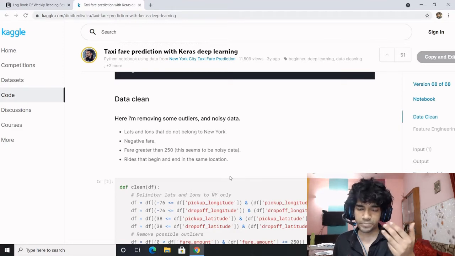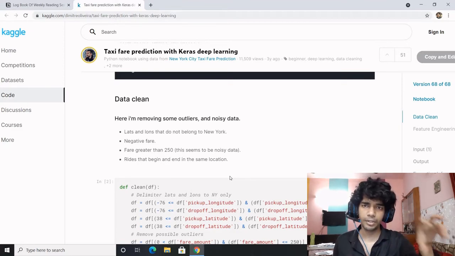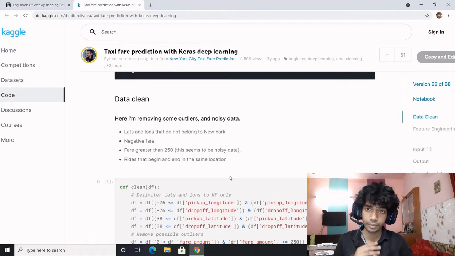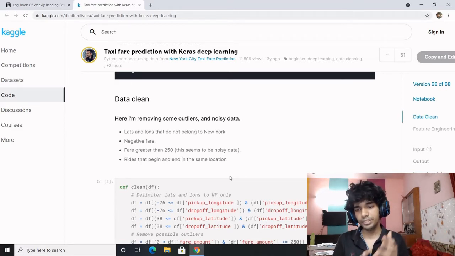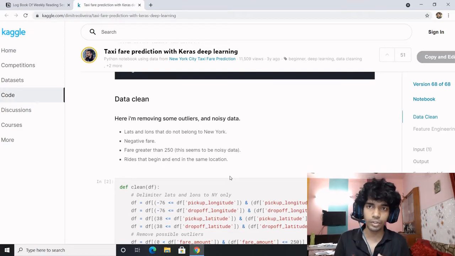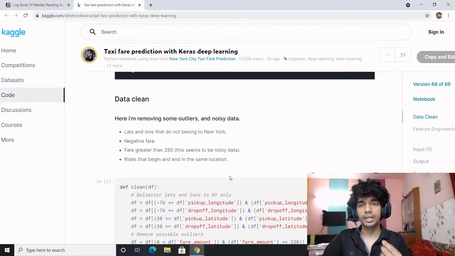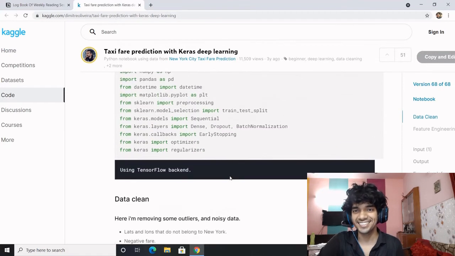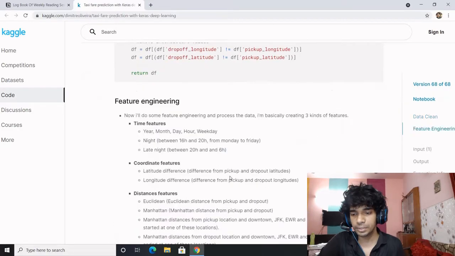But actually, you put in your domain knowledge. You can also take the help of other people's work, and using that as a base you can perform your feature engineering. Feature engineering is about custom features which you think would be explicitly beneficial for the dataset you have on hand. So that is what feature engineering is all about. And let's discuss this notebook.